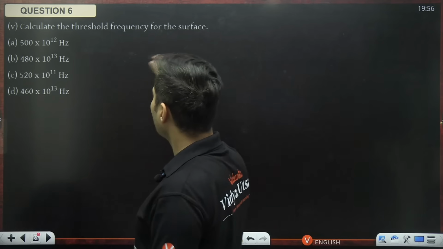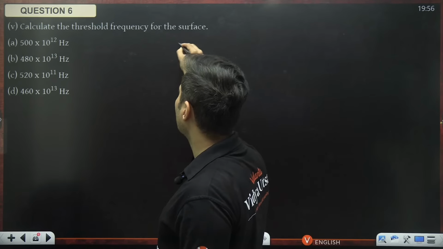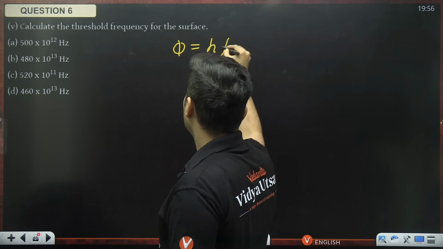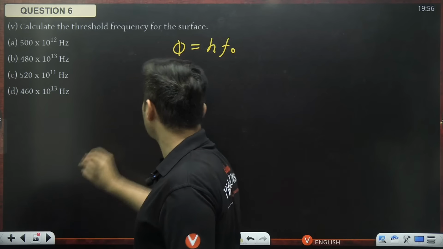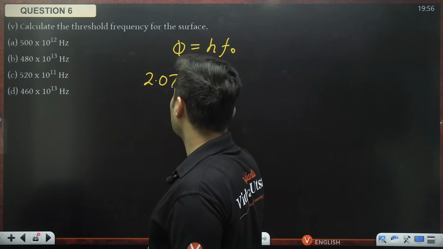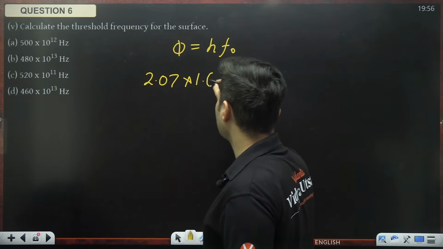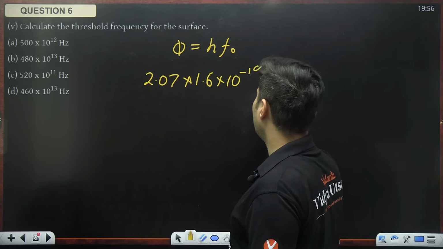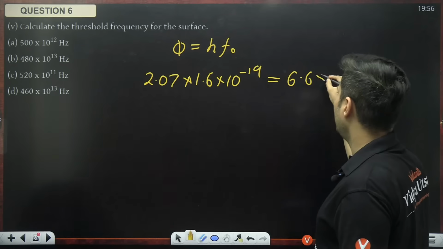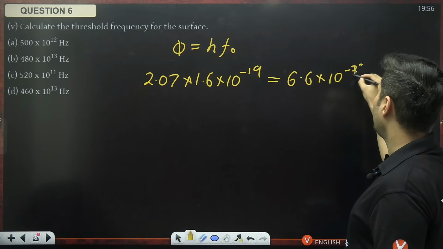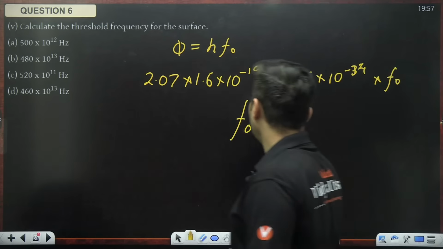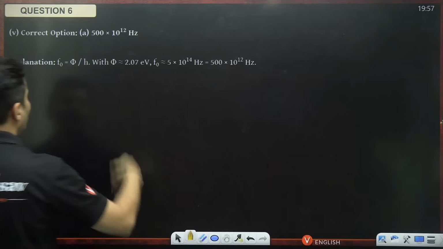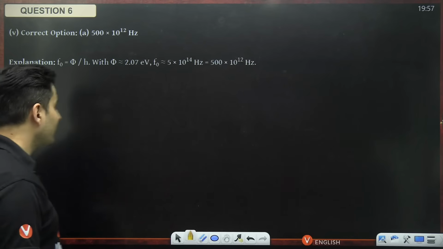So calculate the threshold frequency. If you know the work function, threshold frequency you can easily get. The work function, we just got it as 2.07 electron volt. So 2.07 electron volt, meaning 1.6 into 10 to the power minus 19, is 6.6 into 10 to the power minus 34 multiplied by threshold frequency. Solve that, you will get the threshold frequency as 500 into 10 to the power 12.